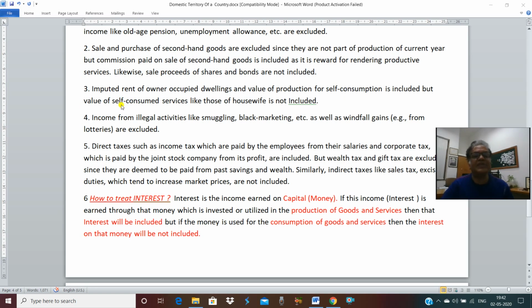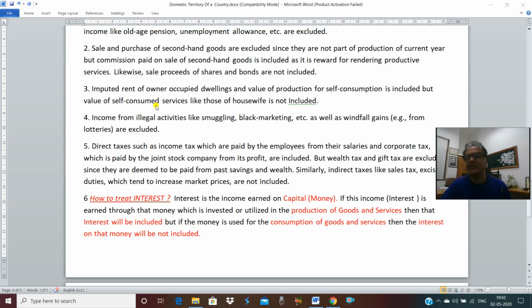But if you move to self-consumed services, what are self-consumed services? Services consumed by the family members. Mother cooking food in the kitchen, father teaching his son. That is called services for self-consumption. Now the question is whether this value will be included. From one point of view, it must be included because there is a flow of services. If mother is cooking food in the kitchen, there is a flow of services. If mother is doing the domestic work, there is a flow of services. If a teacher is teaching his own son, there is a flow of services. So it must be included.